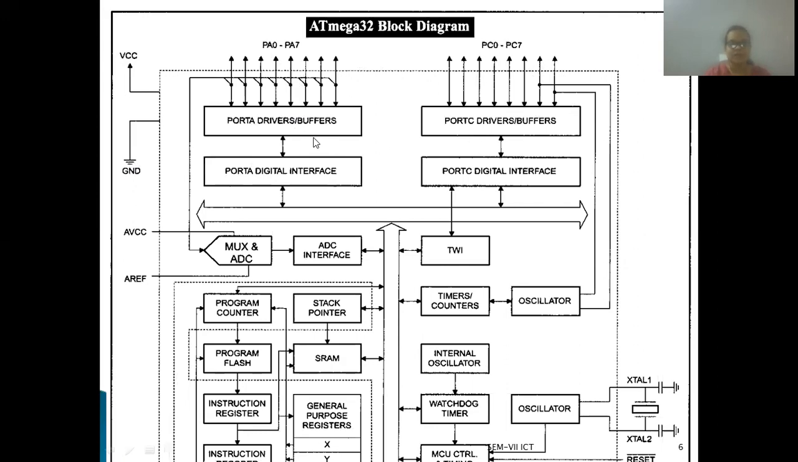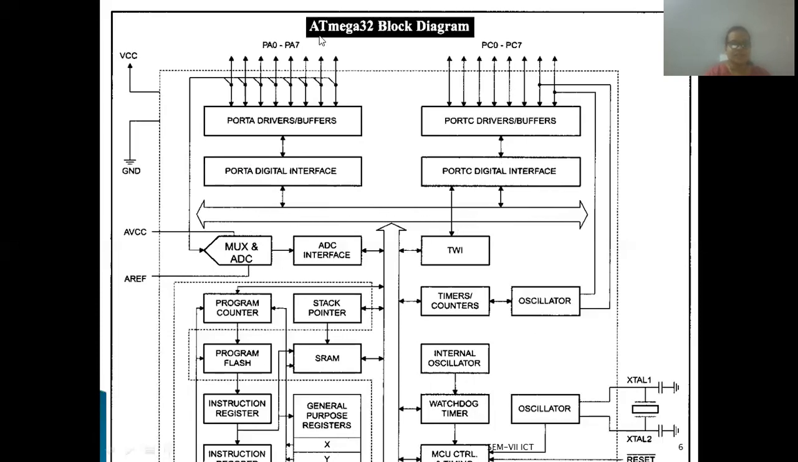Right, then port A drivers and buffers, port C drivers and buffers, for storing or transferring the data. Now this data will be in digital format. So here we will need a digital interface for both port A and port C, and this bidirectional line shows this is a data bus. Clear?